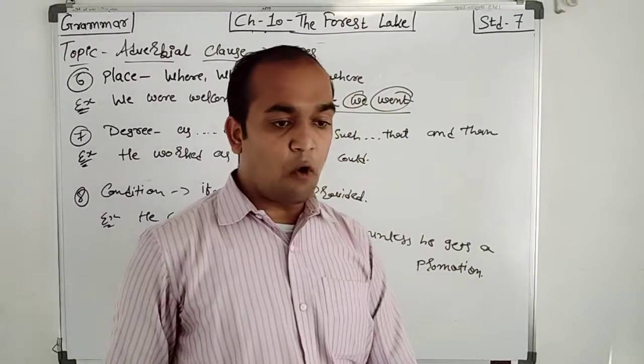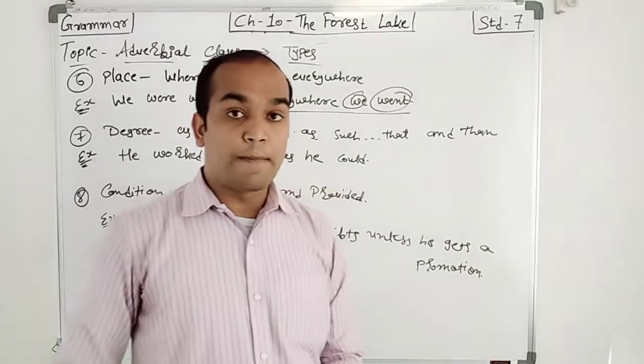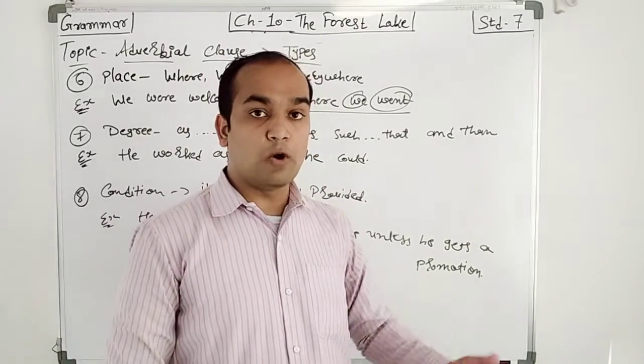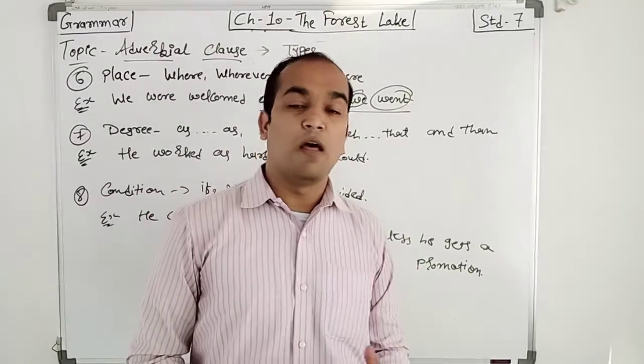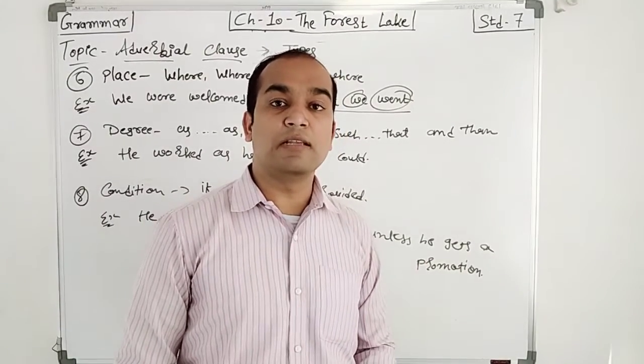If he wants to control his debt, first of all he must get a promotion, otherwise he can't manage his debts.